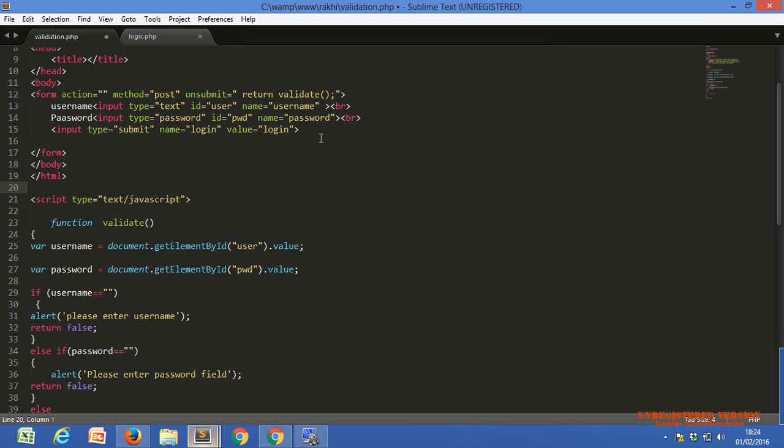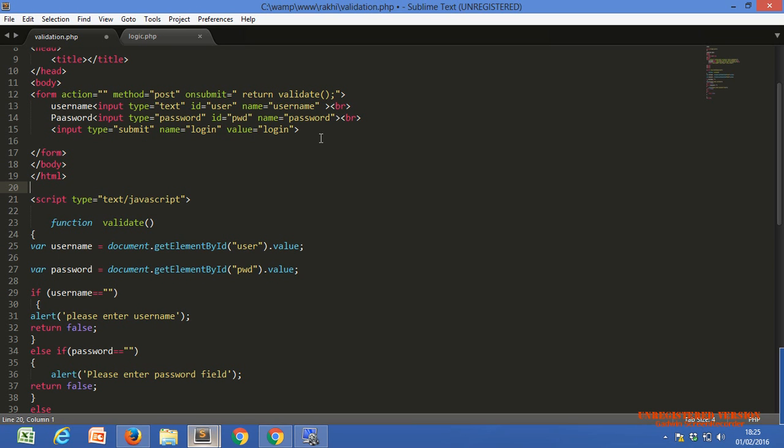Means our HTML events can call our JavaScript functions. Events can execute JavaScript code. Okay, so this is the main advantage of events.